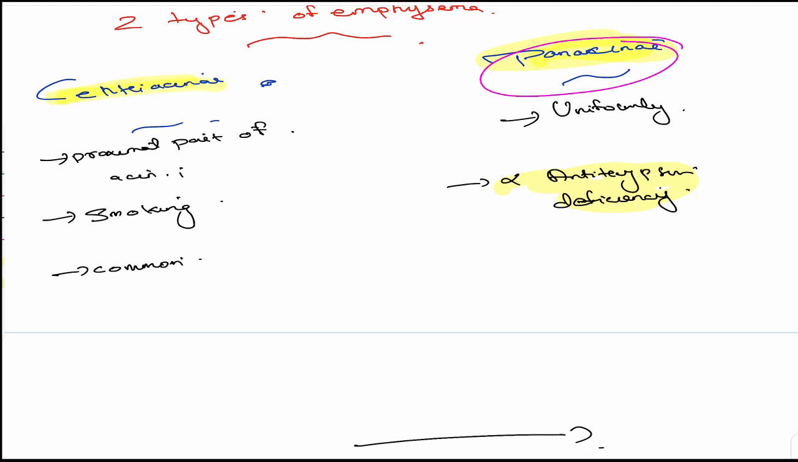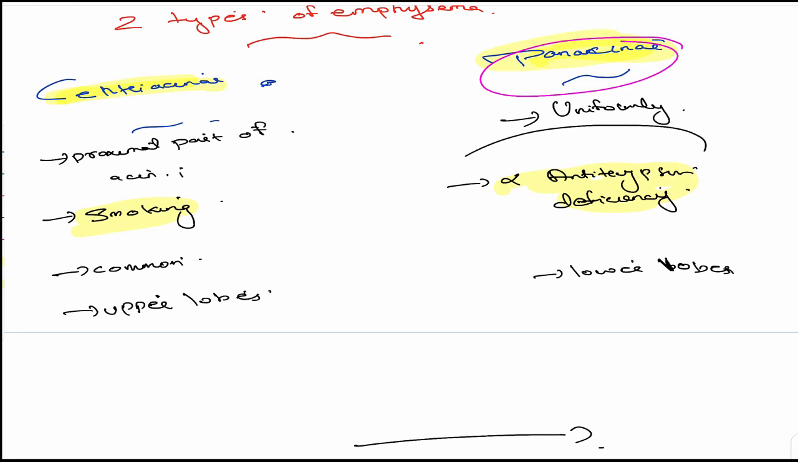Centriacinar emphysema is seen in which patients? Smoking, those having the smoking. Okay, now one more thing. The centriacinar emphysema is much more seen in the upper lobes of the lung, whereas pan-acinar is much more associated with the lower lobes. Okay, that's another difference. But more importantly, you have to remember this.